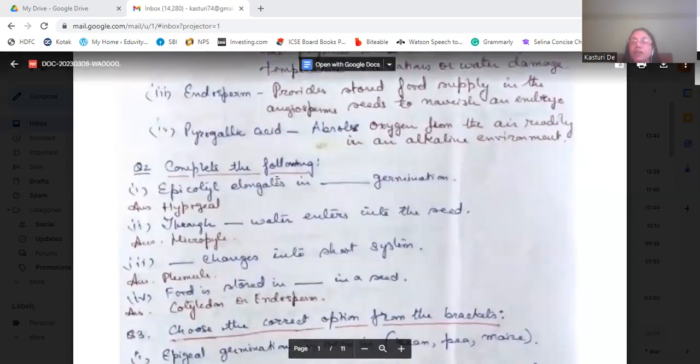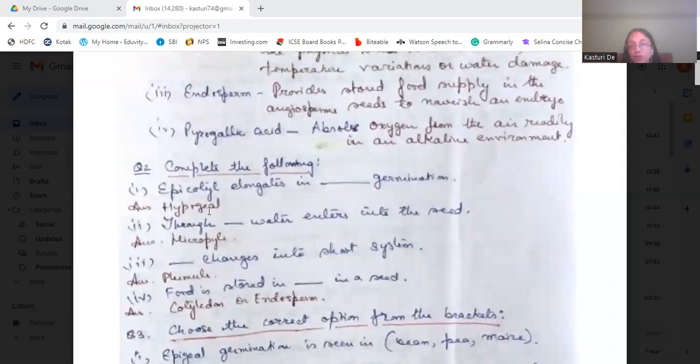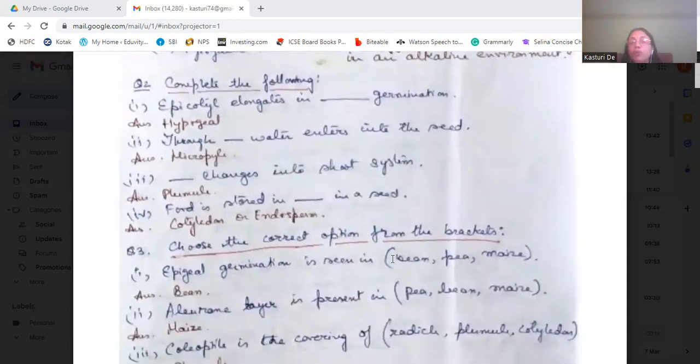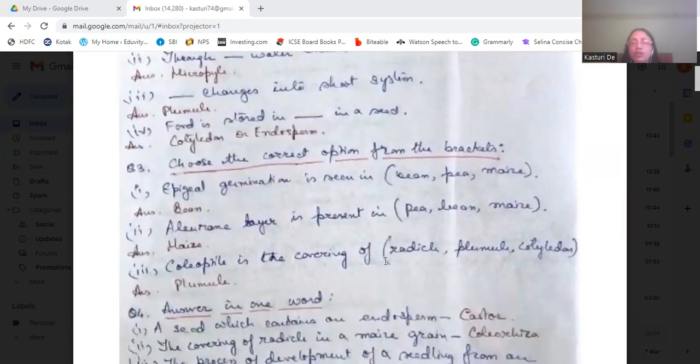Epicotyl elongates in what type of germination? It's a hypogeal germination. Water enters into the seed through the micropyle. Plumule changes into the shoot system. Food is stored in a seed in the cotyledon or endosperm. In some seeds, food is stored in the cotyledon, and in some, it is stored in the endosperm. Now choose the correct option.